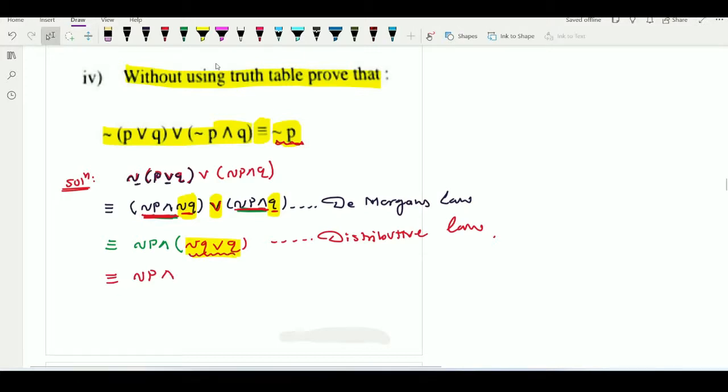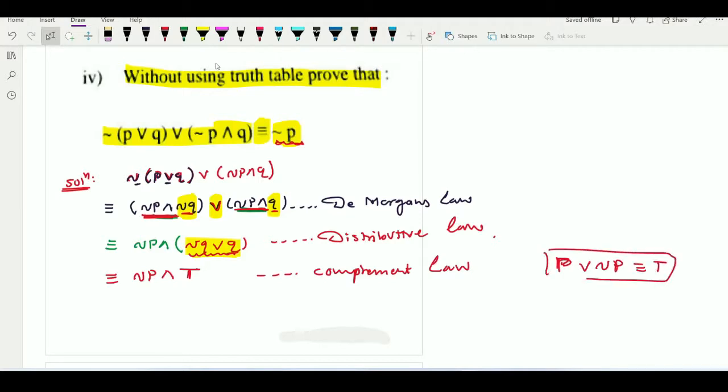Negation Q or Q, can I say that it is tautology? Yes, using which law? Complement law. In the complement law, instead of Q, the statement is denoted by P. P or negation P is always what? True. It is tautology. So whenever in a statement, if T or F appears, at that time we are applying identity law. चलो अब